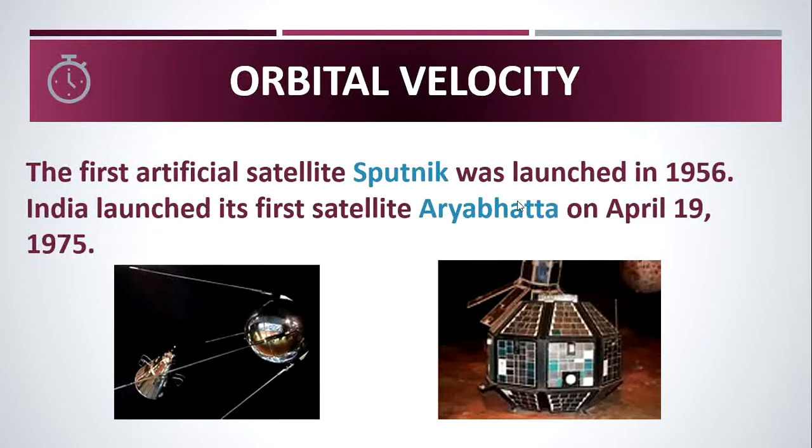And then Aryabhata, which was the first unmanned Earth satellite built by India. It was named for a prominent Indian astronomer and mathematician of the 5th century. It was launched by the Russians on 19 April 1975 from Kapustin Yar.